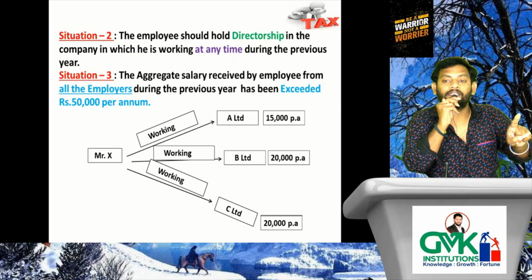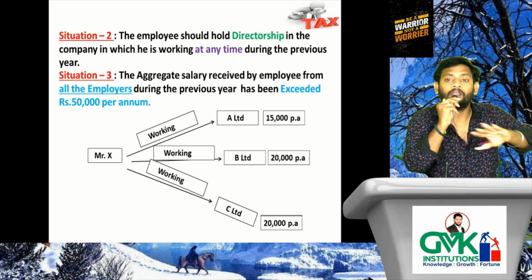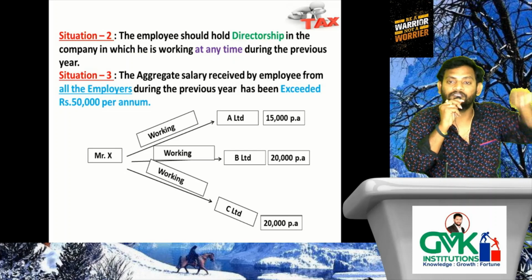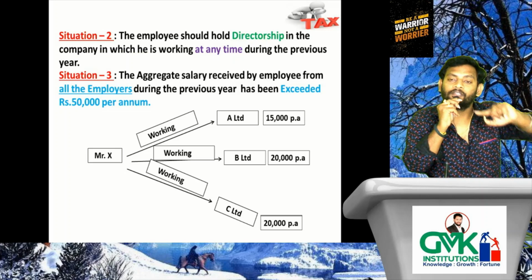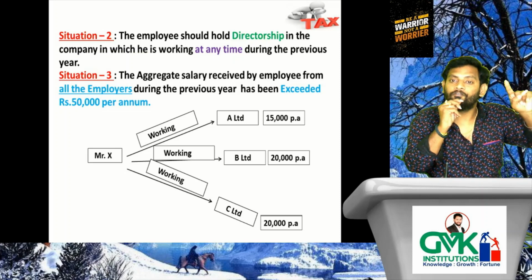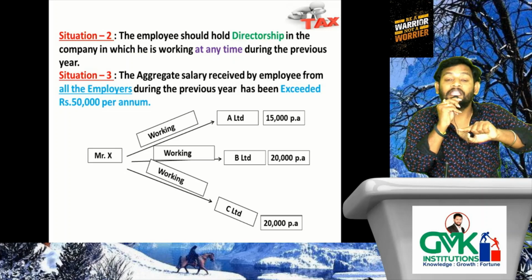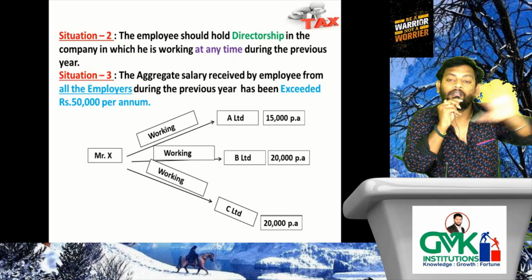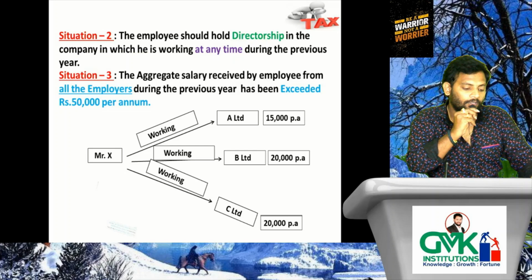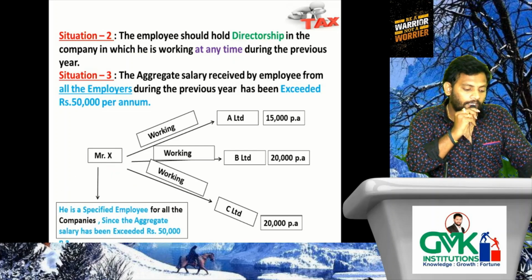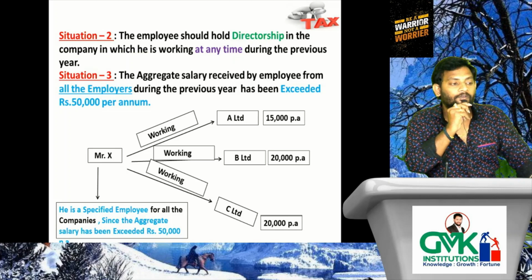Therefore, he will be treated as specified employee for all the three companies. This is important because we are verifying aggregate salary from all the employers. If it has exceeded 50,000, he will be treated as specified employee for all the employers. Understood the point? He is specified employee for all the companies since the aggregate salary has exceeded 50,000.